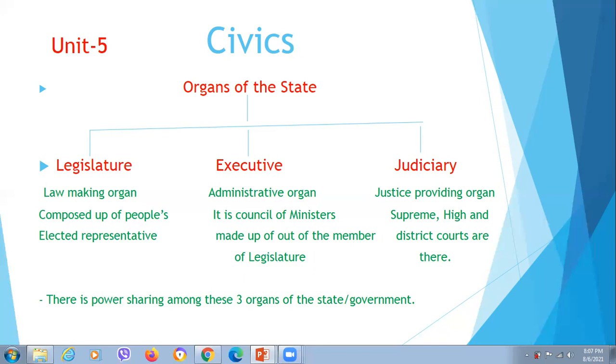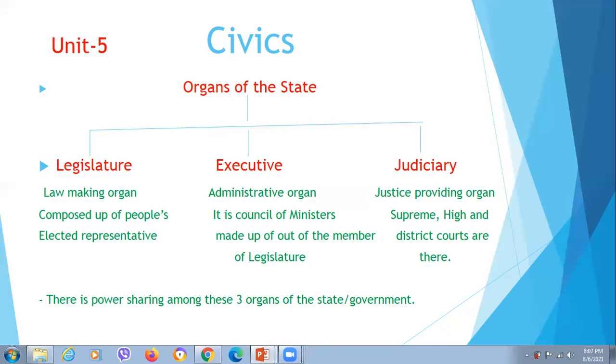We can say that in every democratic country, there is the system of separation of power. If all the power is given to a single ruler or a single person, that makes him or her autocratic and despotic, so the principle of the separation of power has been studied.